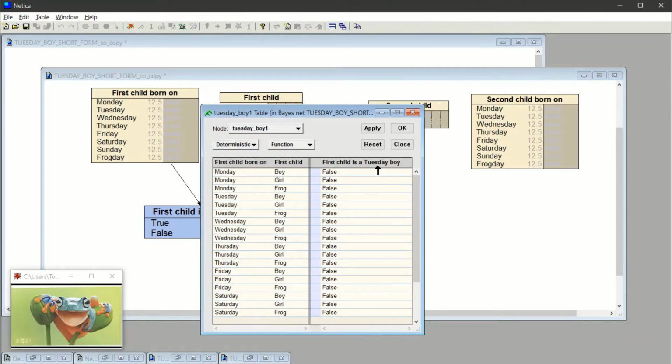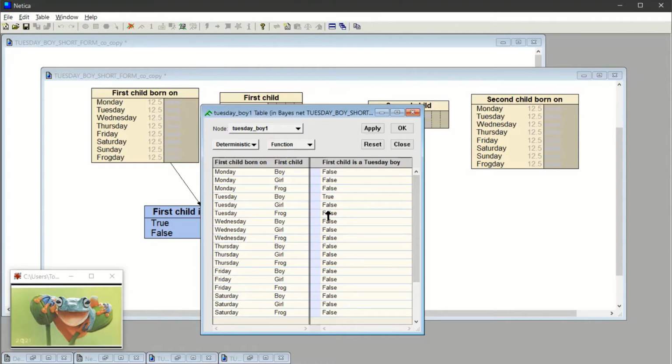First child is a Tuesday boy. Well, that's going to be either true or false. But the only time it's ever going to be true is when there is a boy who's born on Tuesday. So we'll change that to true, and it's false pretty much everywhere else.